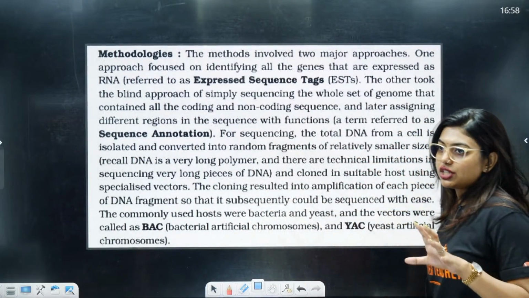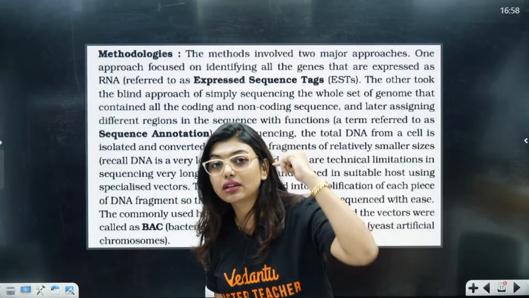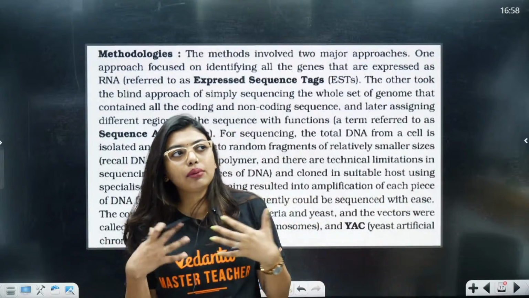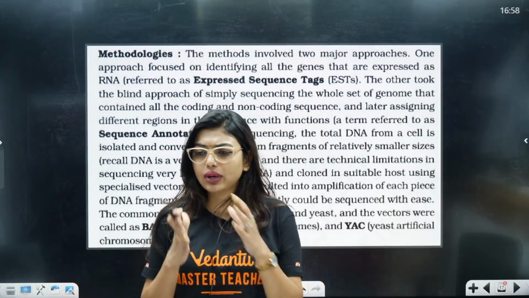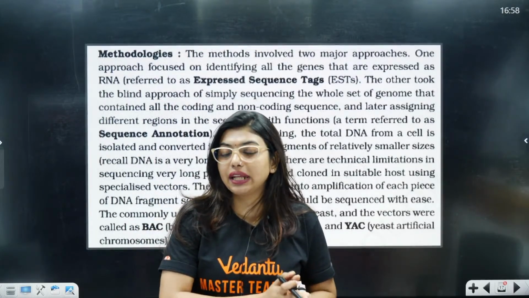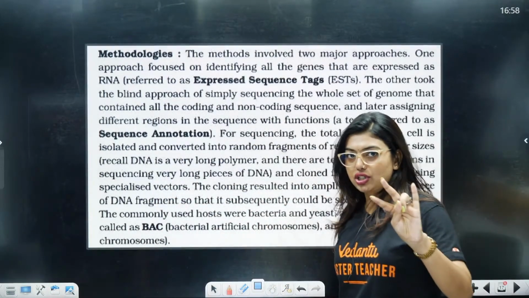Now, methodologies. This is a very, very important part. What were the methods they took to start the HGP project? Because, students, I'm going to learn about sequence. A lot of sequences are there, and if I want to understand where the problem lies, what exactly is happening, I have to start from scratch, right? So they took two approaches, two methodologies.